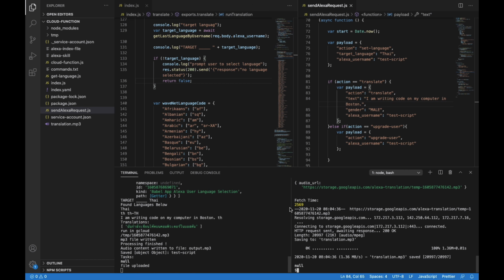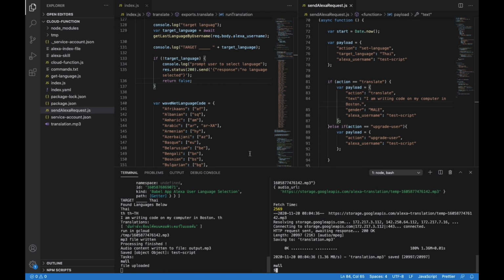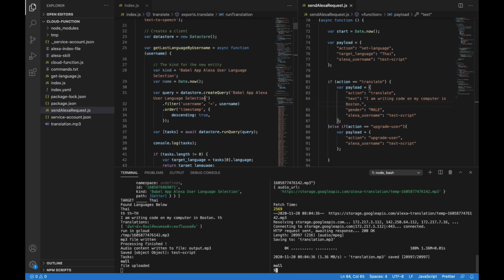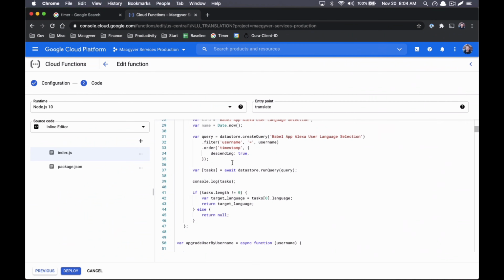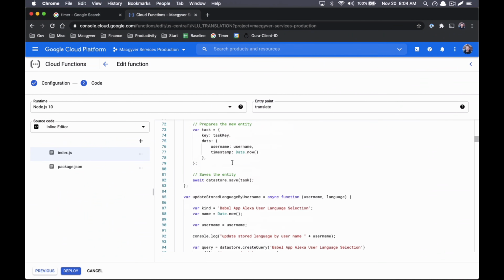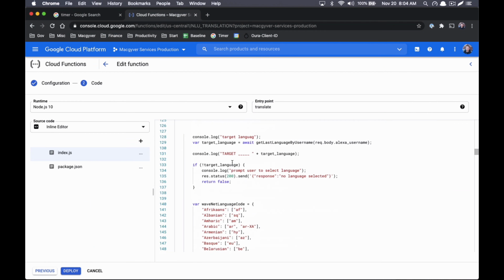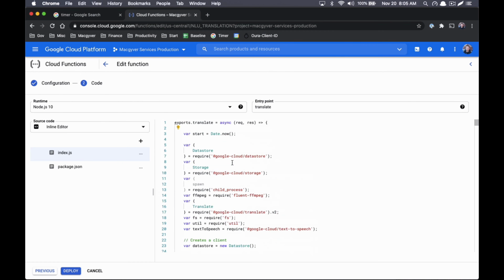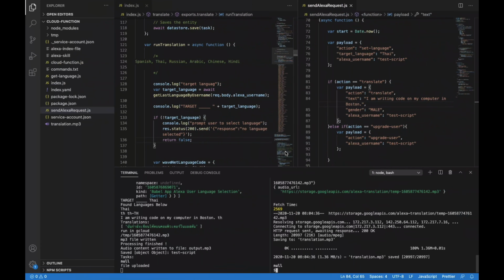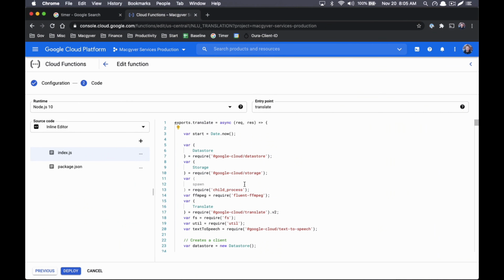So this is the workflow that I like. Basically, once your cloud function is in a good place, all I have to do is copy this cloud function and then paste it into here. And we can, quote unquote, deploy. So I just want to show you that workflow. I think it's far better. And what I can do is maybe share this directory here so you guys can use that as a boilerplate. So that's the cloud function piece.